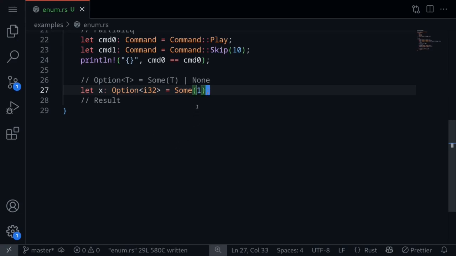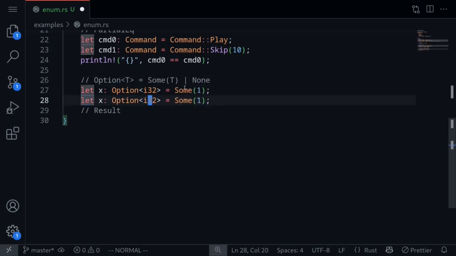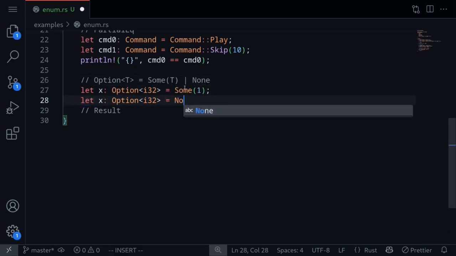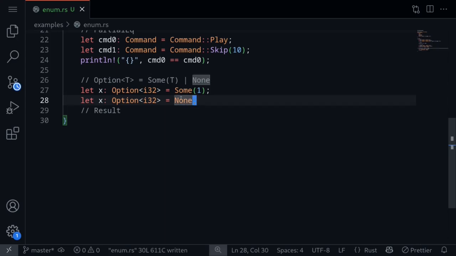This will mean that there is a value and the value is equal to 1. And if there was no value, then we can do the same thing, copy the code from above, and then set it equal to none. The second code will mean that there is no value.